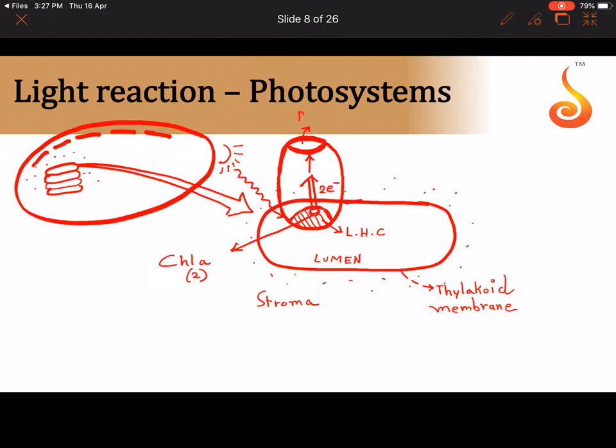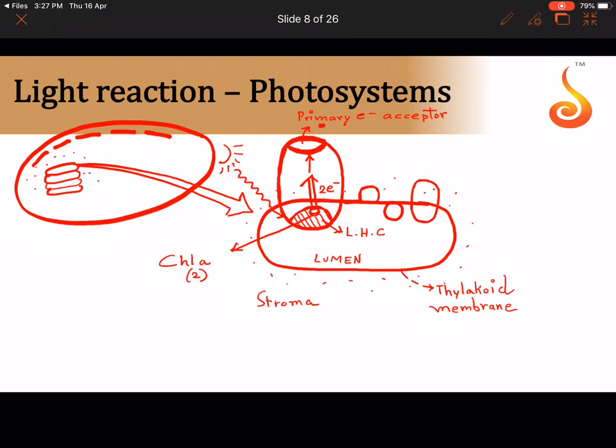So what do we call this? We call this molecule the primary electron acceptor. This is not the end. The electron has to go further. There are a lot of other molecules attached to the membrane of the thylakoid. See, I'm showing so many more structures here.